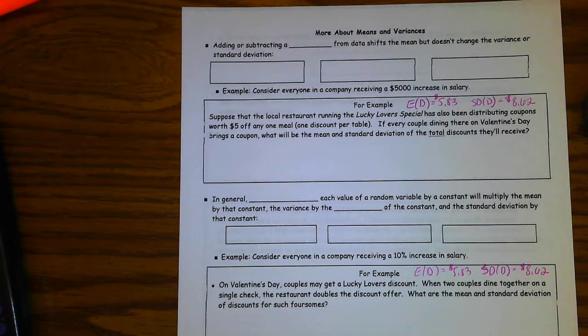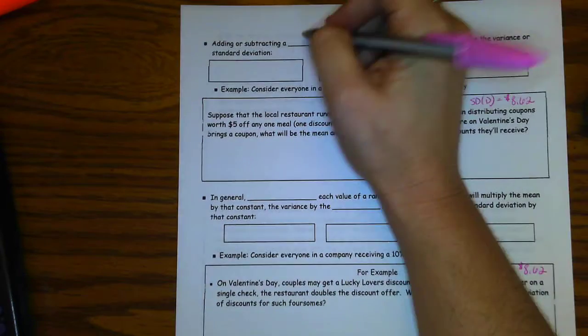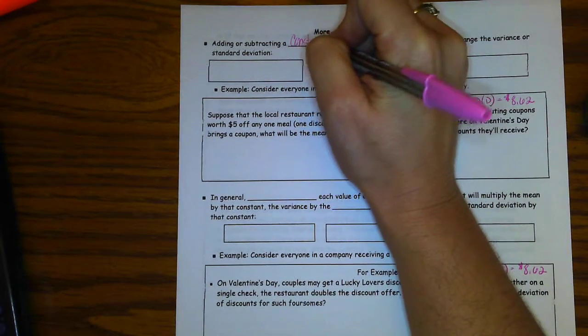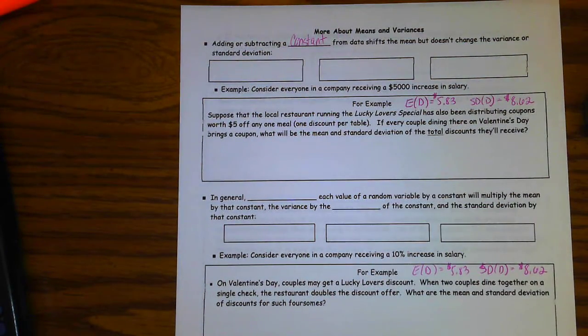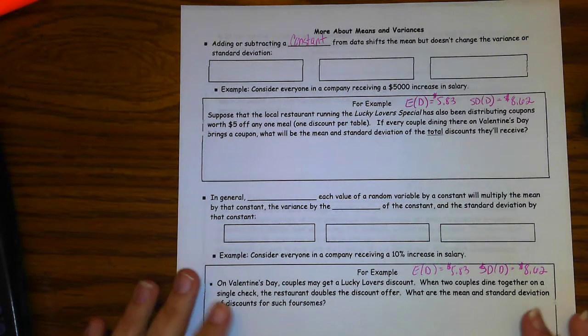So just like in the beginning of the course when we learned how to do the mean and the standard deviation of data, we then had to learn what happens to the mean and the standard deviation of data if you do certain things, like if you add or subtract a constant, or if you multiply by a constant. We learned that with regular data, and now we're also going to learn it with random events, with random variables as well, not just regular old data.